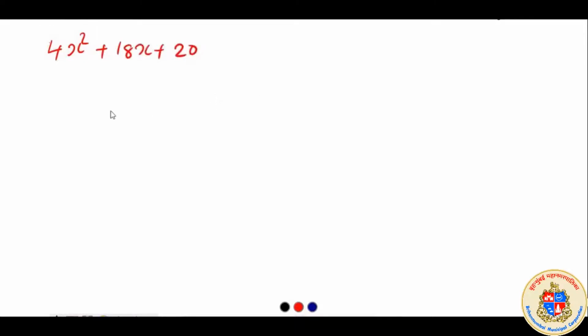When you think from the same angle, this also has similarity with the expansion of (x + a)(x + b), where you can see 4x square plus (a + b) into x plus ab is the expansion of (x + a)(x + b). That is what we are applying here, right?